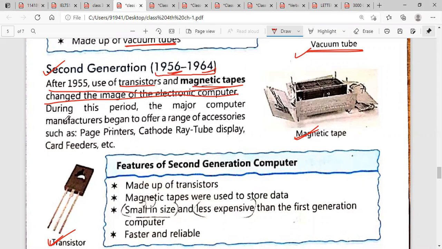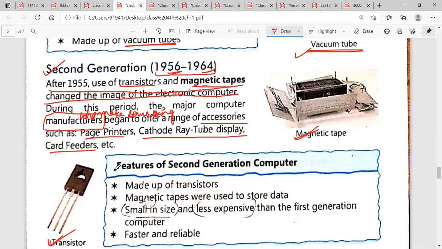During this period, major computer manufacturers. Who are the manufacturers? Underline this word, students. Manufacturer means who make something. Major computer manufacturers began to offer a range of accessories. Accessories means things. Computer manufacturers made things such as page printers, cathode ray tubes, and card feeders. These things are used in the computers. Okay, just learn the names.